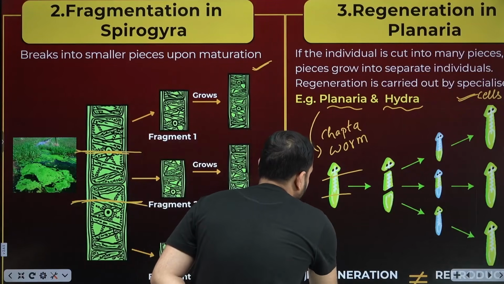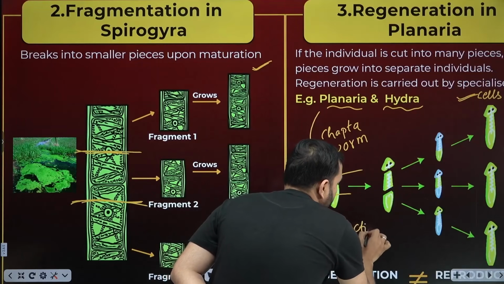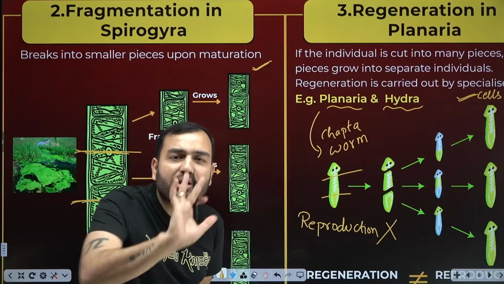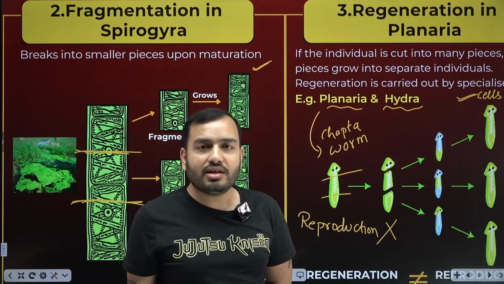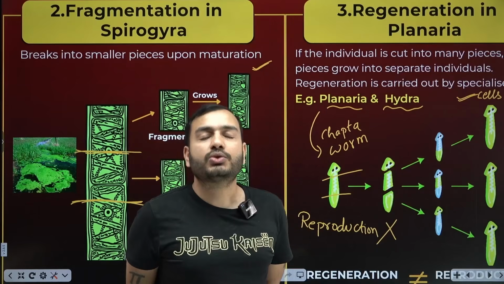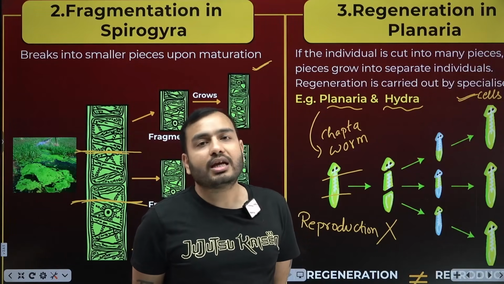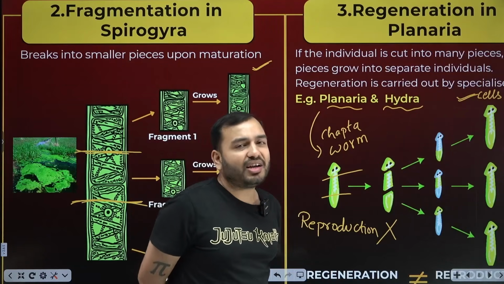Why? This is not reproduction, yaar. This is not reproduction. No. This is regeneration. Regeneration is not equal to reproduction because you forced it to happen. It does not happen on its own. Planaria also does sexual reproduction. If you don't cut or beat it, it will also produce new young ones through sexual intercourse. So regeneration is not actually reproduction.